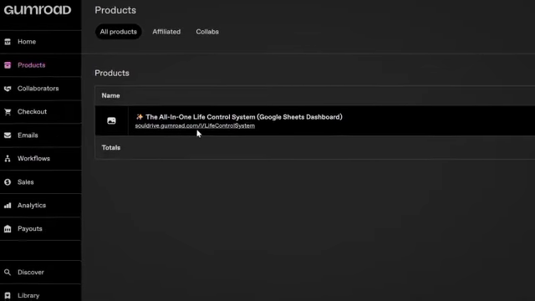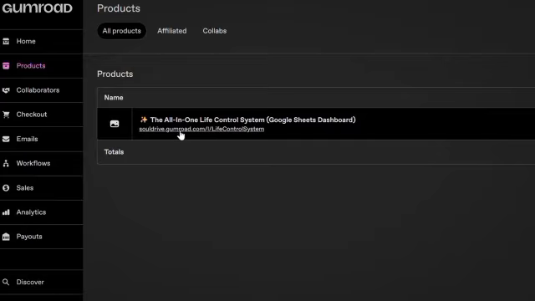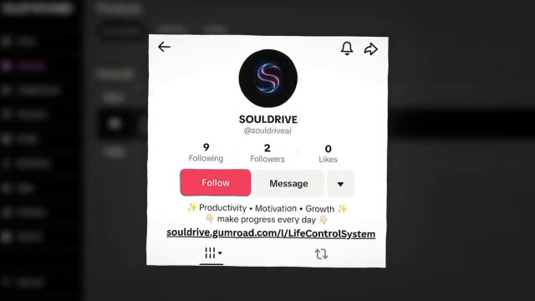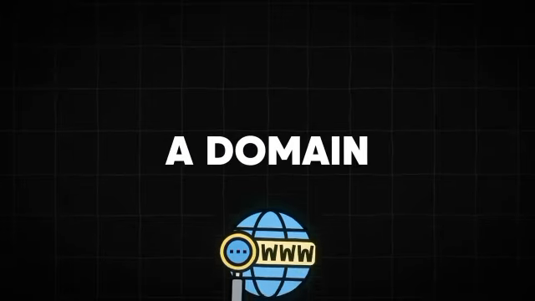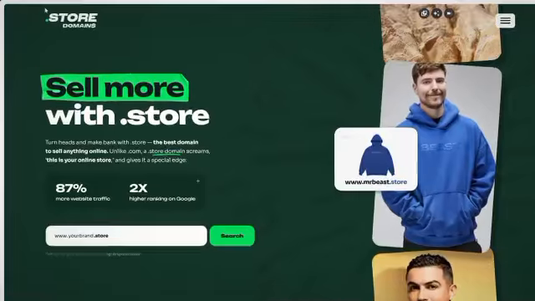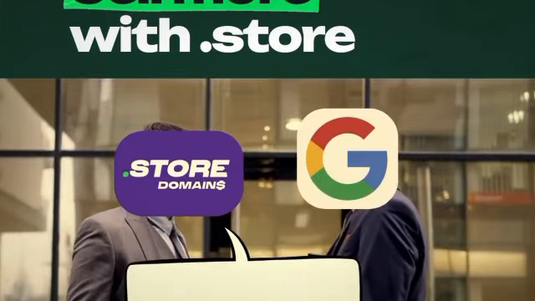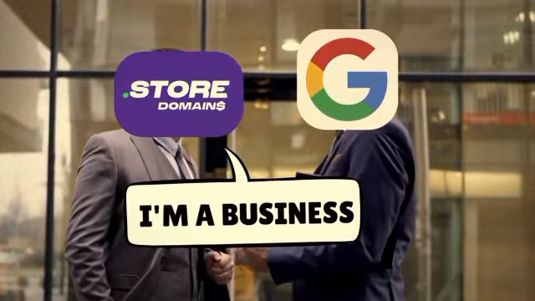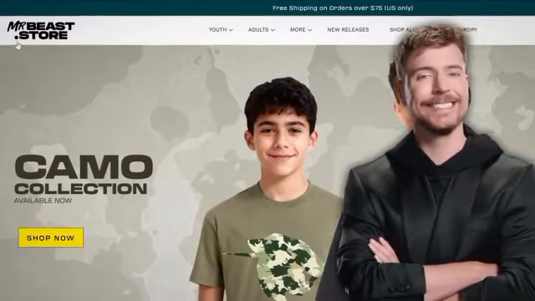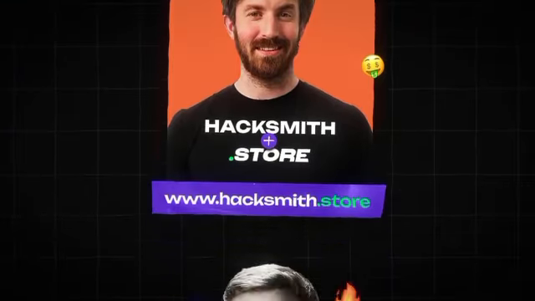The link shows Gumroad on it, and honestly, that looks unprofessional if we put it directly on our pages. So we need to buy a domain name, and I highly recommend the .store extension. It's basically a cheat code for SEO because it tells Google instantly that you're a business. Plus, big creators like MrBeast use it for their shops. If it builds trust for them, it'll definitely work for us.